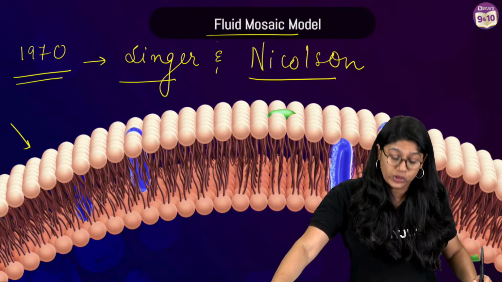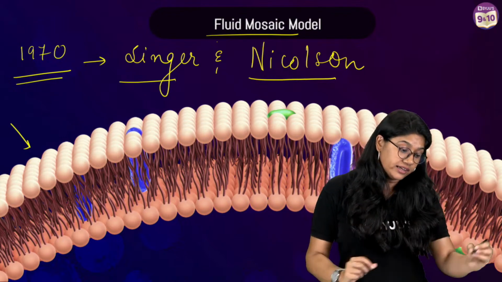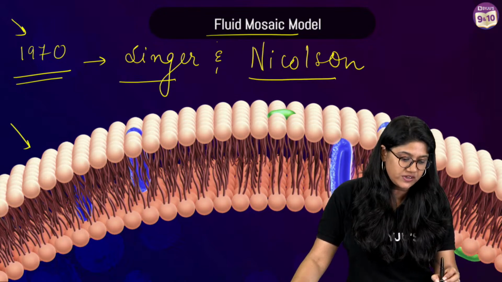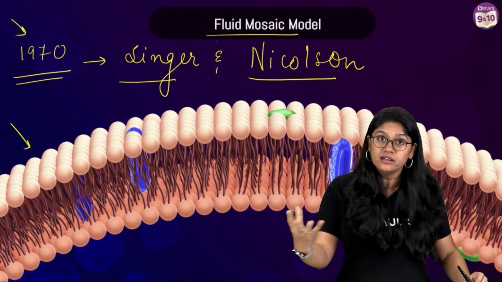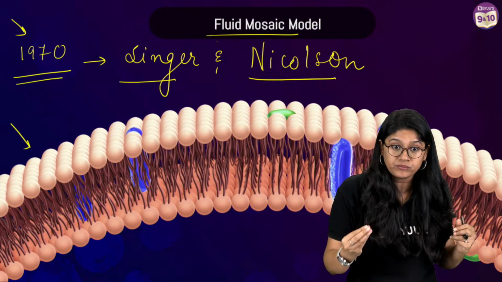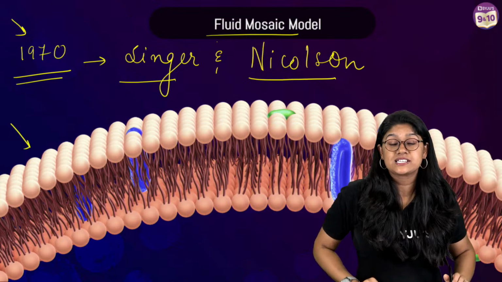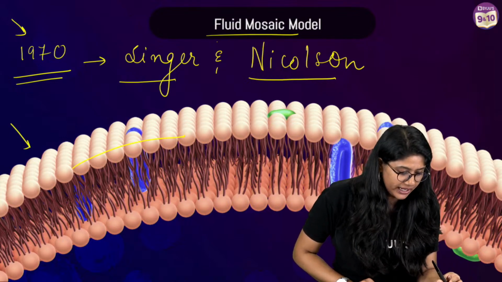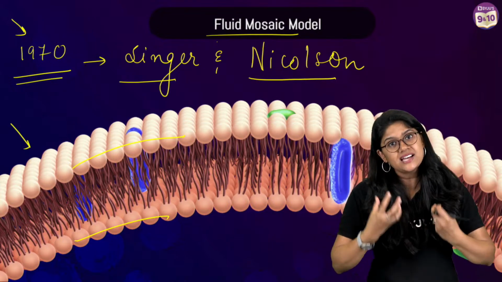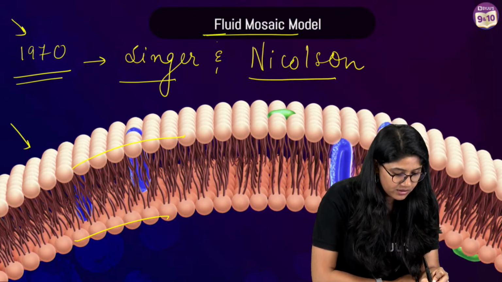So we are discussing the cell membrane and we are looking at the latest model that we have, as we all studied. This model was formulated in the year 1970 by two scientists, Singer and Nicolson. They studied it and according to them, the plasma membrane, the cell membrane that we have, is a bilayer. It has two layers. It has phospholipids, proteins, cholesterol, and carbohydrate. That particular model is called the fluid mosaic model.